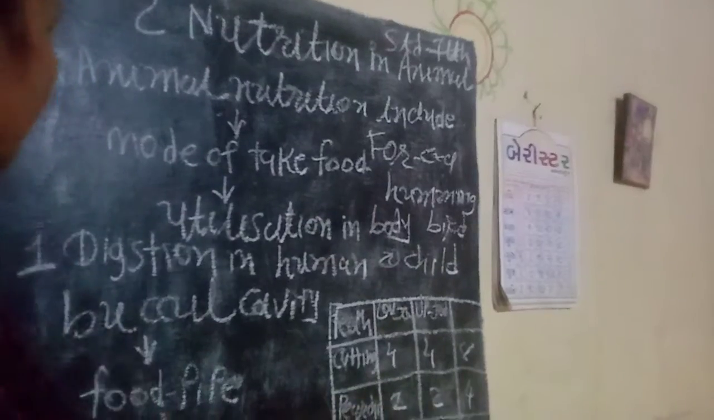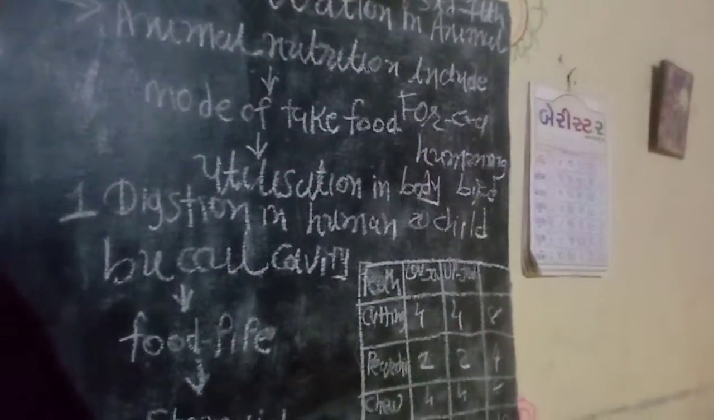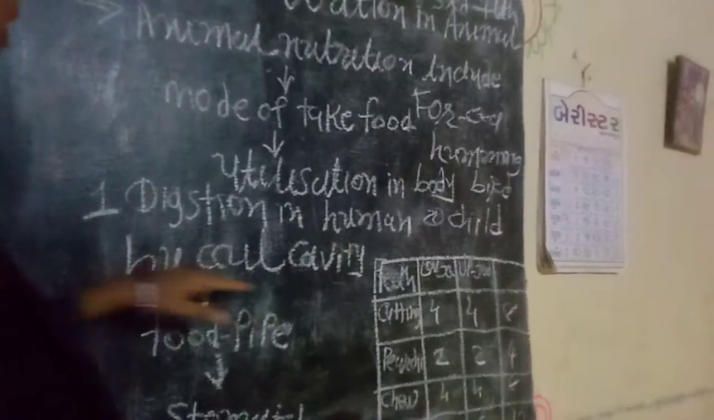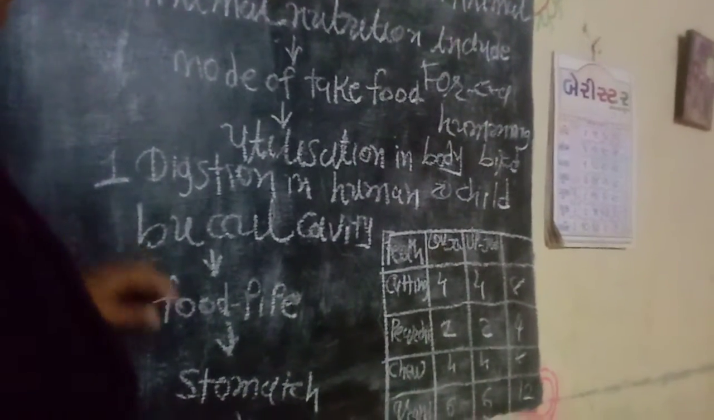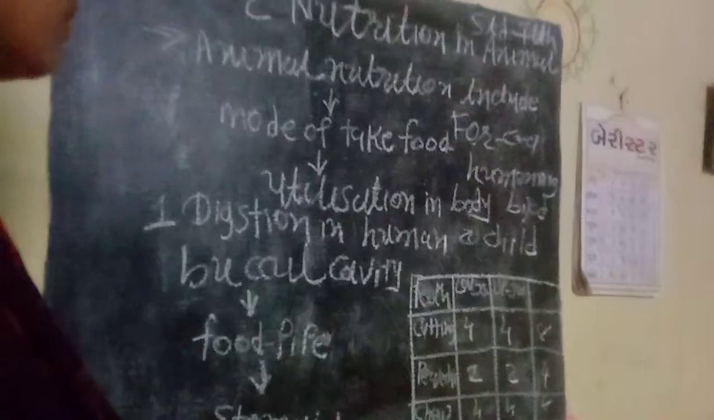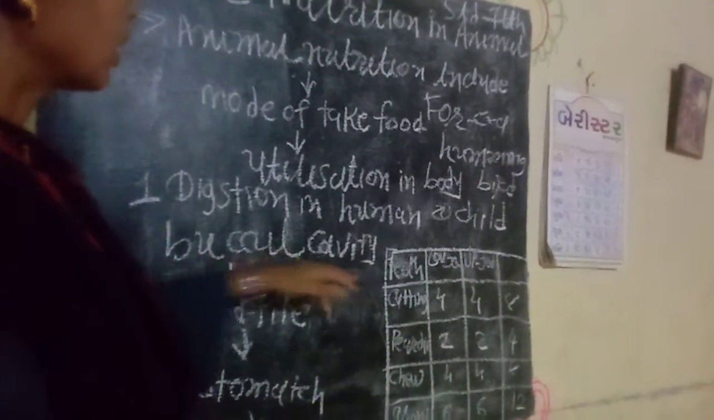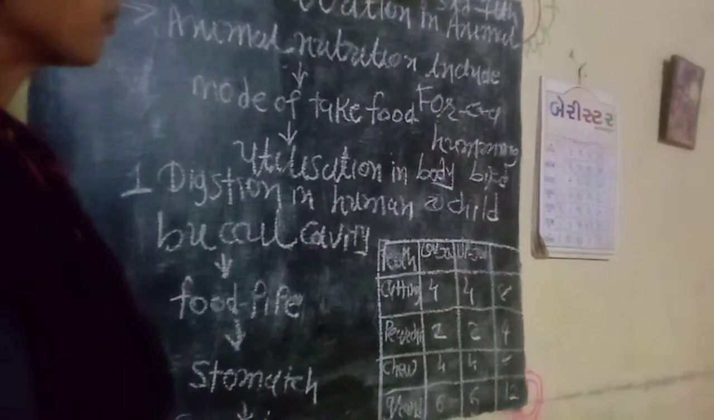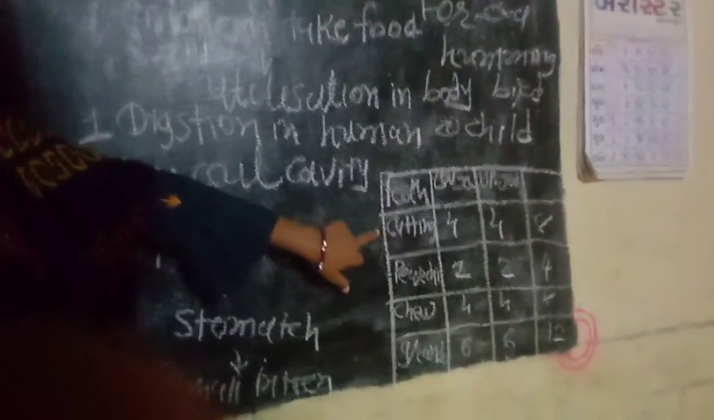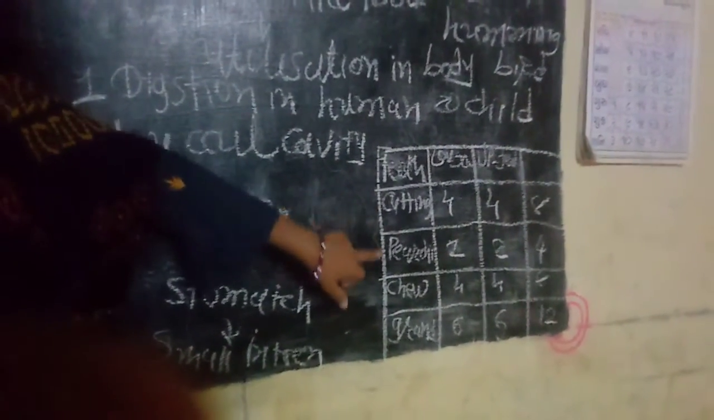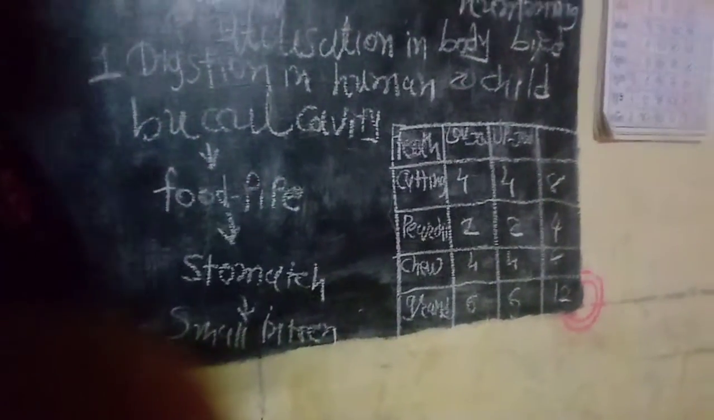So, digestion in humans: which types of digestion are there in humans? The first is the buccal cavity. In the buccal cavity, first we take different types of food, and we use teeth. There are different types of teeth in the buccal cavity: cutting, piercing, chewing and grinding.